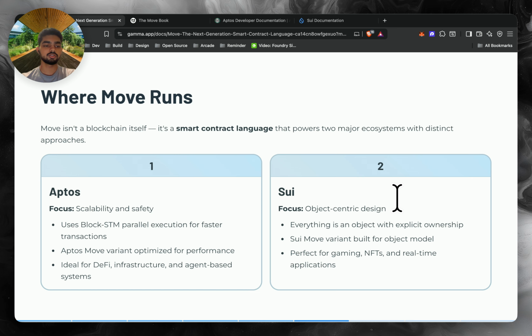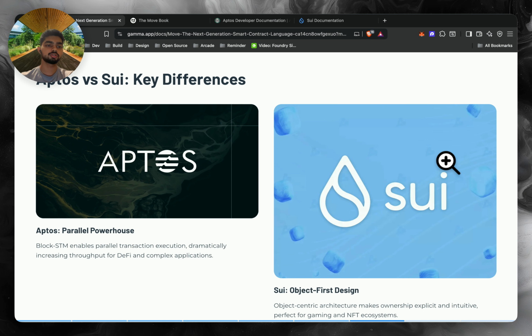And Sui is focused on an object-centric design. Everything in Sui is an object and ownership is explicit. We have a Move version, Sui Move. It is great for gaming, NFTs, and real-time apps. Both these ecosystems share the same Move concepts, but differ in how they handle execution and storage.